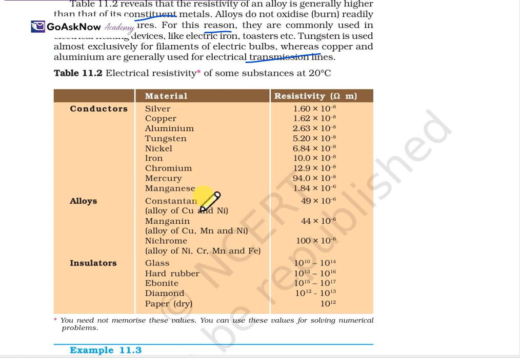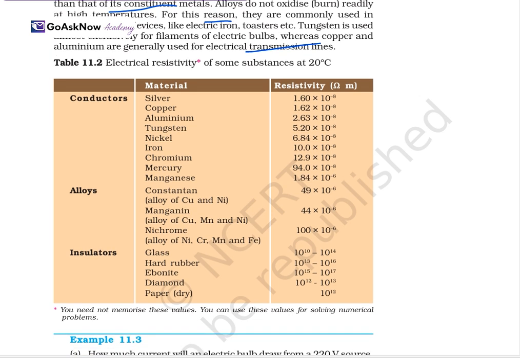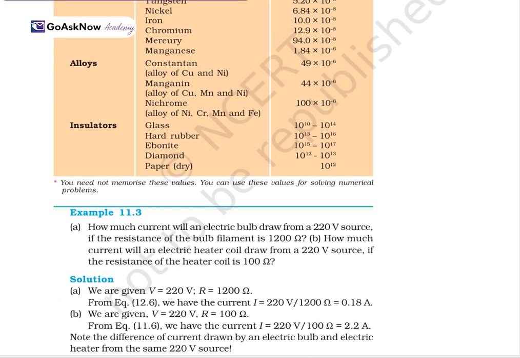Manganese and alloys are also there: constantan, an alloy of Cu and nickel; manganin; nichrome, an alloy of nickel, chromium, manganese and iron. Then insulator values are also there: glass, hard rubber, ebonite, diamond, or paper. So this is the electrical resistivity table, which represents the different resistivity of different materials.